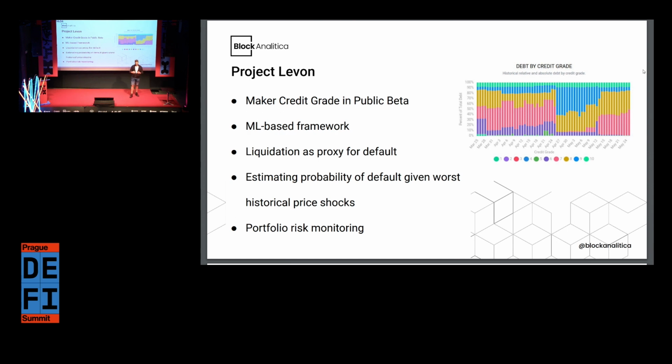And the idea is also that by assessing the individual level of risk of different wallets, we can also bring it up to the portfolio level, as I mentioned before. And we can see in the chart on the slide that we have a proportional contribution of different credit grades. Let's say different debt is assigned a certain credit grade of the wallets, and then we can see over time how that changes. In this case, a credit grade of 1 means very high risk, a credit grade of 10 means very low risk, and when this changes, we can also detect a difference in the riskiness of the portfolio risk profile.